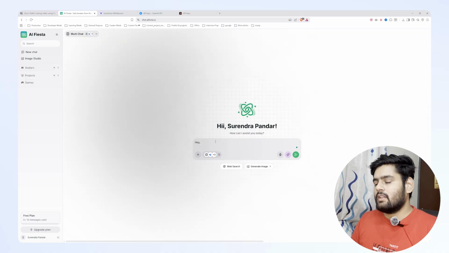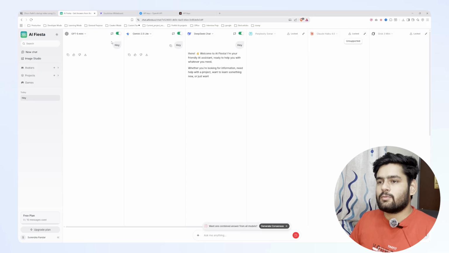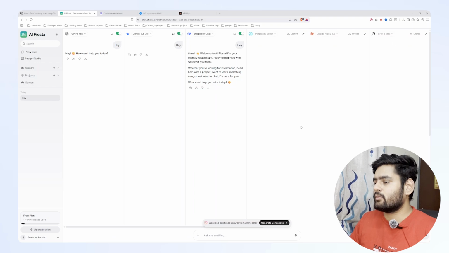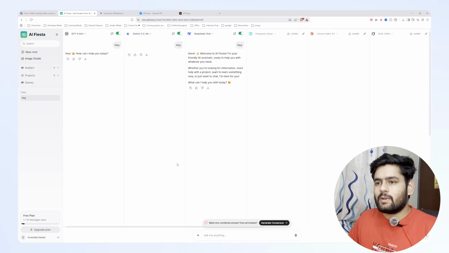So let me give you an example. I will say hi, and let's see if all the other AI tools respond to me. And as you can see, right now because I'm not logged in, you have to go for a pro subscription. As you can see, I got three responses from the AI tools which are freely available in AI Fiesta. Of course, if you are a paid user, you will get responses from all of them. And as you can see, there are a lot of AI tools available here. So we are going to build a similar product, and these types of products are called AI aggregators, where you pay one particular software, and that software helps you get all the models out there. Instead of paying $20 to ChatGPT, Claude, Gemini, DeepSeek, you can just pay an AI aggregator like AI Fiesta, and you can access all the models. I hope that makes sense.